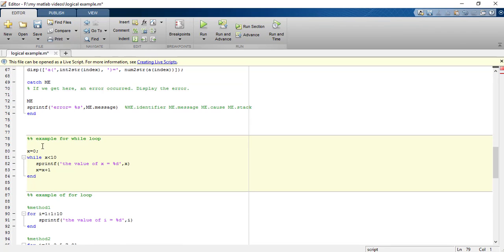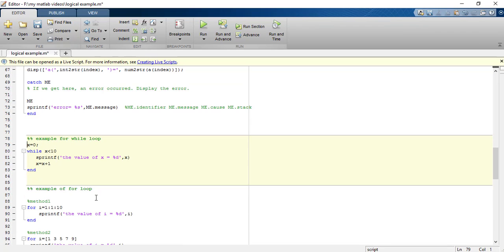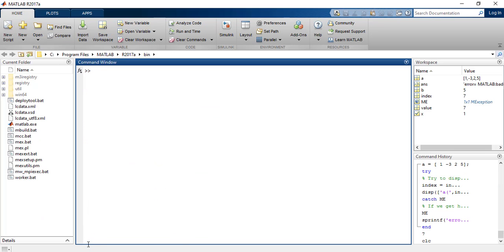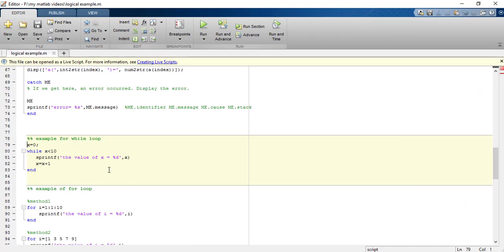Now we'll see the example of loopings, what different types of loopings are available in MATLAB. So the most common looping statement in MATLAB is the while statement. The syntax of this statement is very simple. You write while and some condition with it, or a number of conditions.